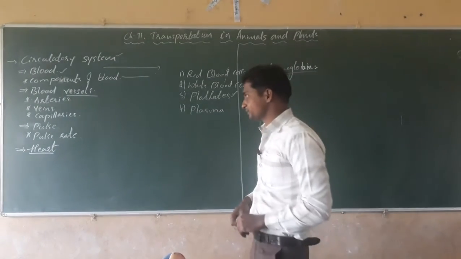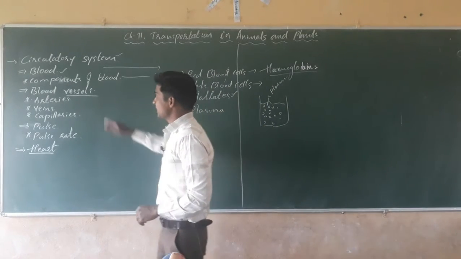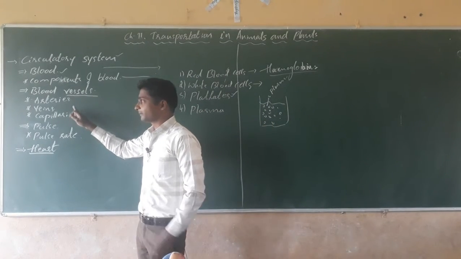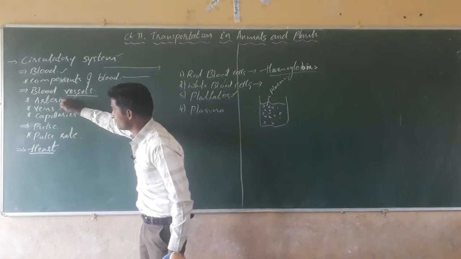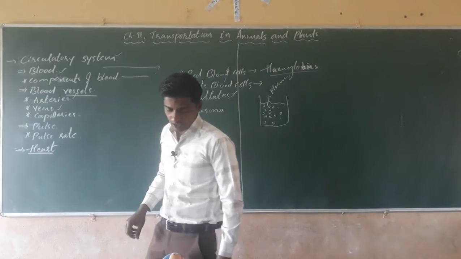Next, come to the blood vessels. They are of three types. Blood vessels are of three types. The first one is arteries, the second one is veins, the third one is capillaries.